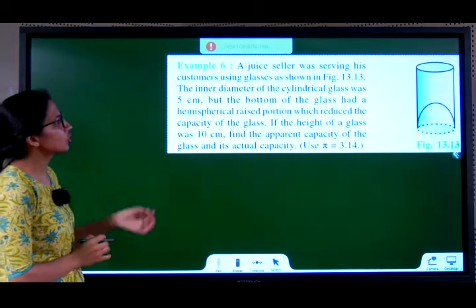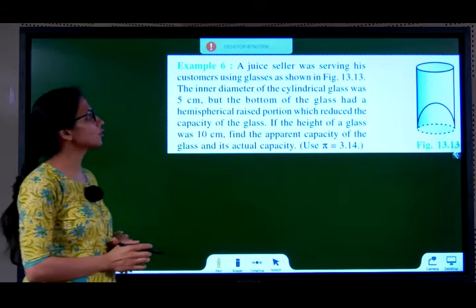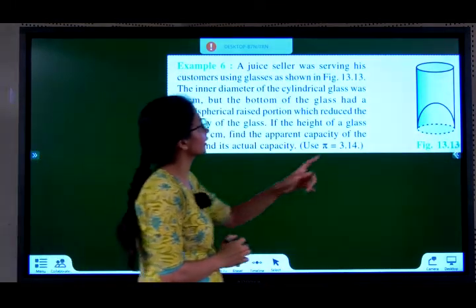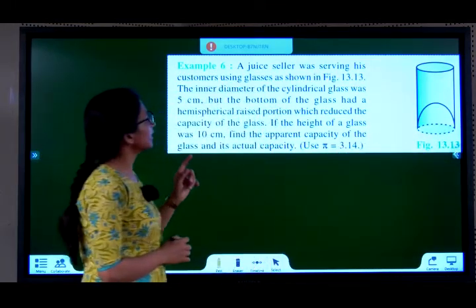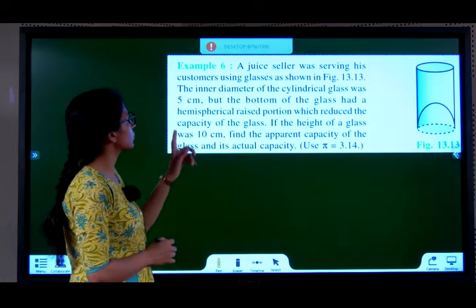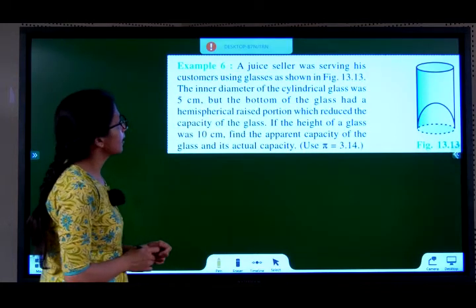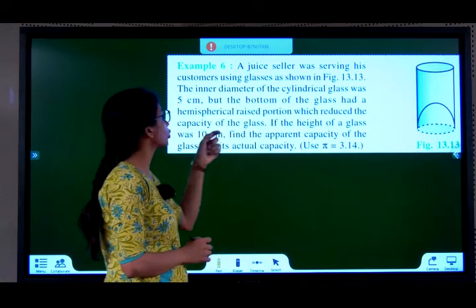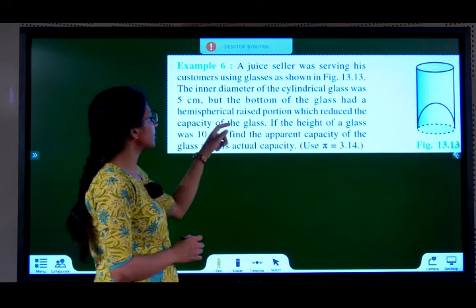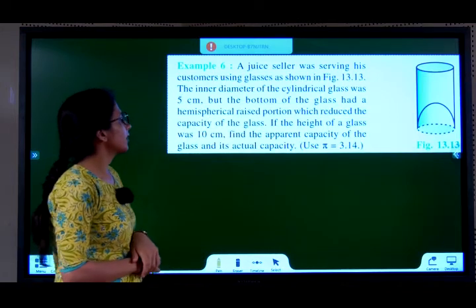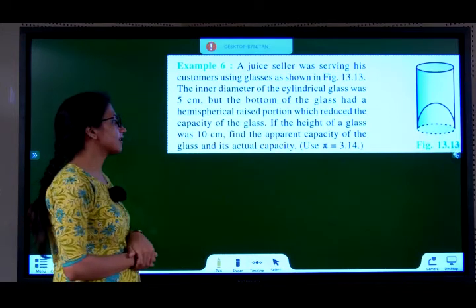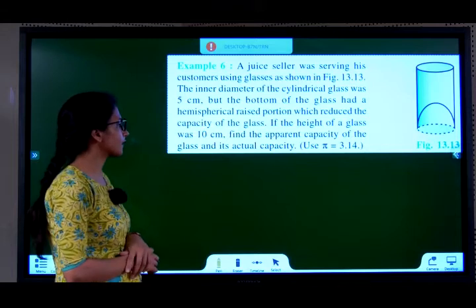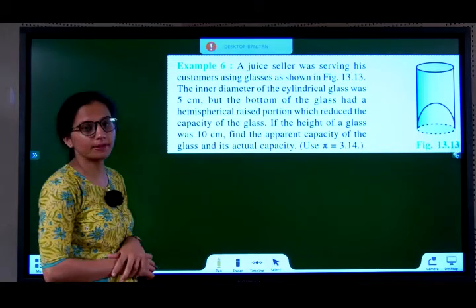Example 6. A juice seller was serving his customers using glasses as shown in this figure. The inner diameter of the cylindrical glass was 5 centimeters, but the bottom of the glass had a hemispherical raised portion which reduced the capacity of the glass. If the height of the glass was 10 centimeters, find the apparent capacity of the glass and its actual capacity.